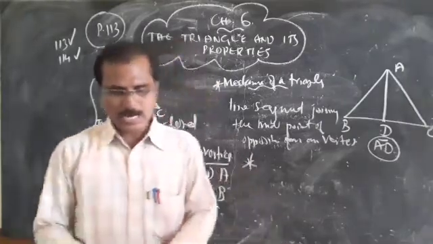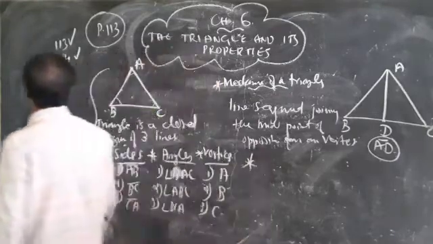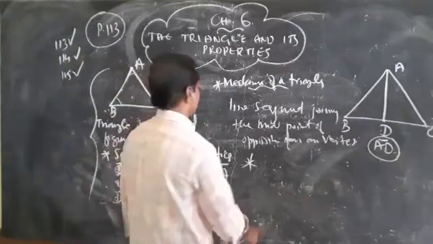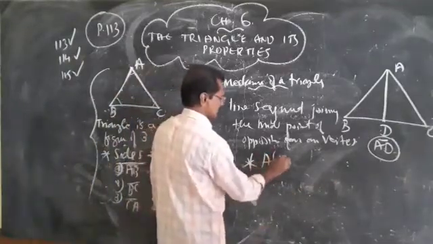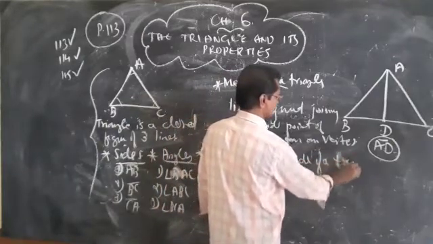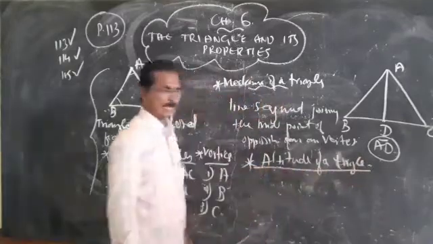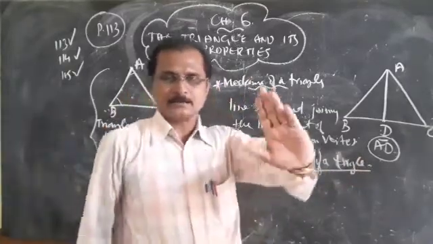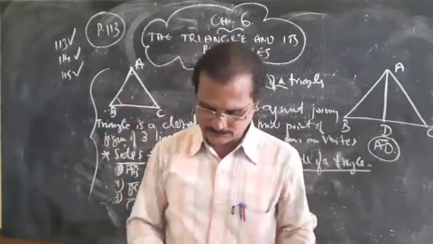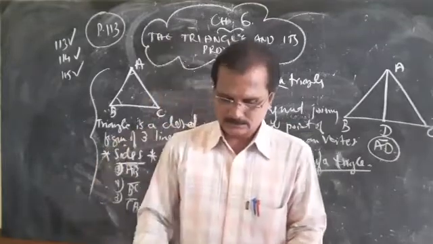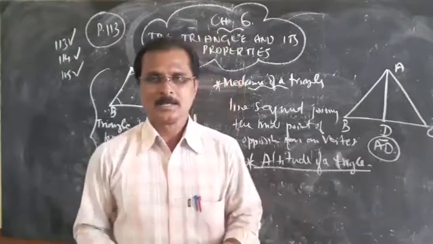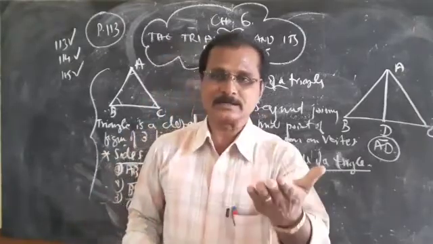And the next point, on page number 115, is the altitude of a triangle. Its definition is also on page number 131. Point number 3: the perpendicular line segment from any vertex of a triangle to the opposite side.